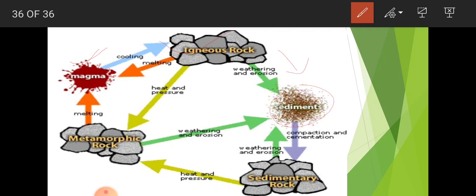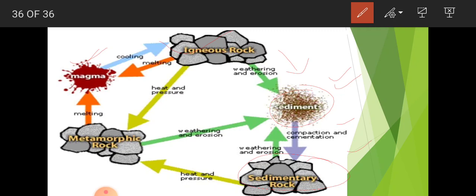So sediments are the particles which are the result of the weathering process. Those sediments get eroded and deposited in places. When they get deposited, they get compacted, they get cemented, and they form the sedimentary rocks.